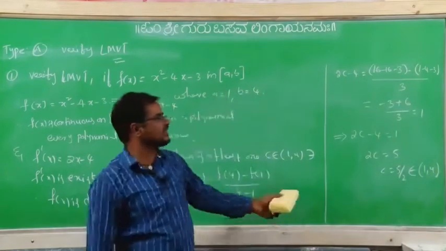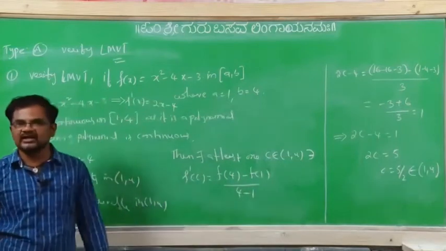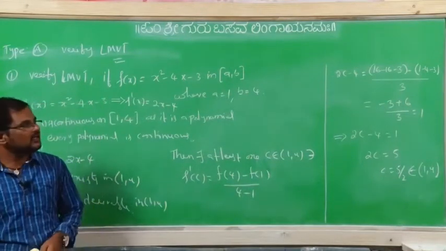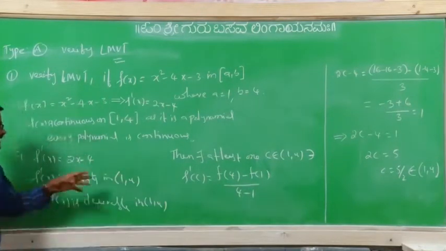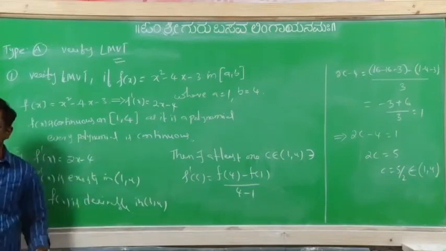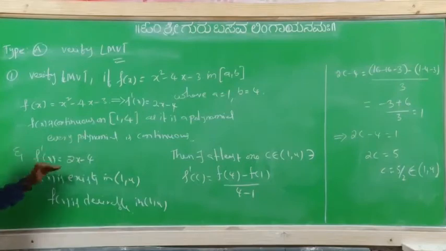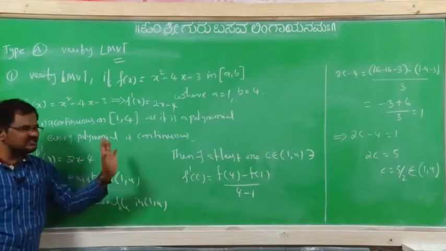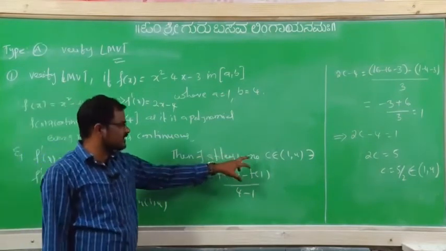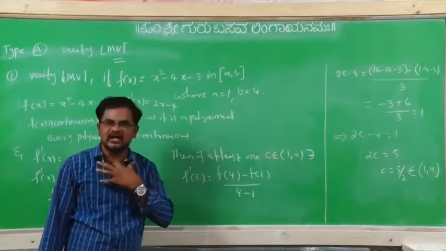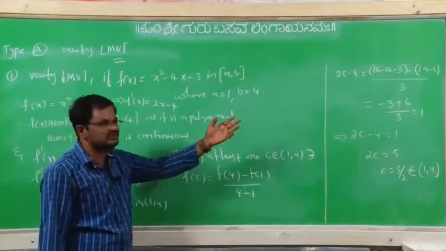So hence we can say Lagrange's mean value theorem is verified, means we observed, means we verify function is continuous on the given interval, closed interval 1 comma 4, or not. Next, differentiable on open interval, then there exists a point, at least one point which belongs to 1 comma 4, satisfying this condition we are sure, right? No?